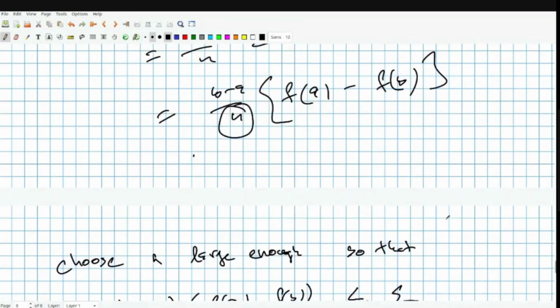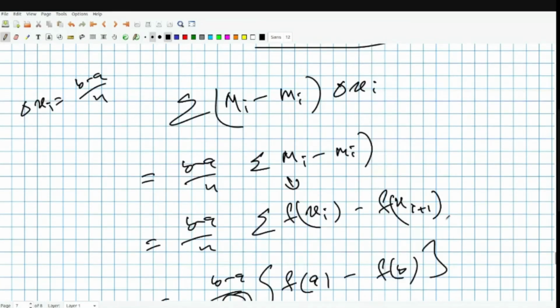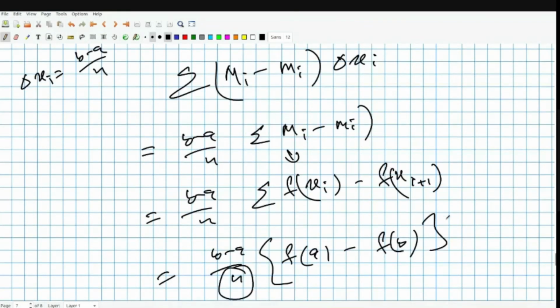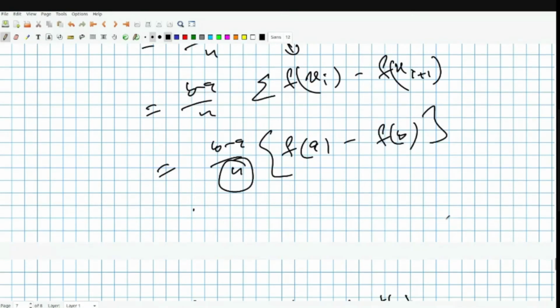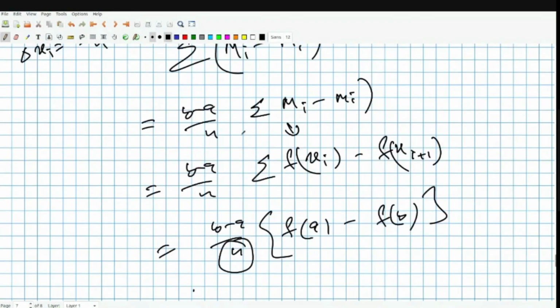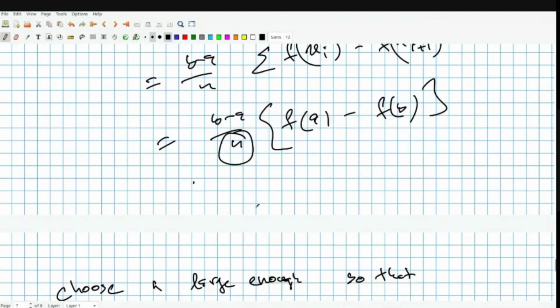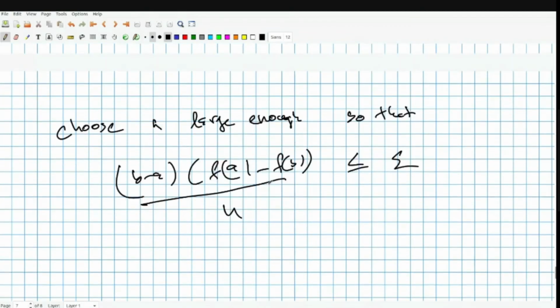All we are doing is making the partition very small. With respect to that partition, we can see that it only depends on how many partition members we have. So if we make the partition small enough, then we can make the difference between the upper sum and lower sum as small as we like. So this is the idea.